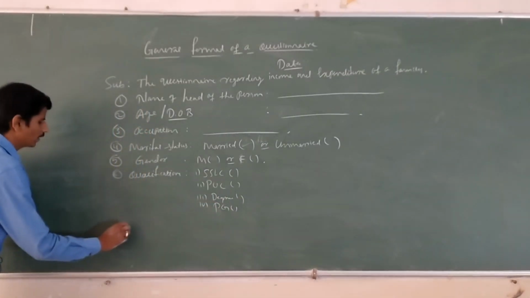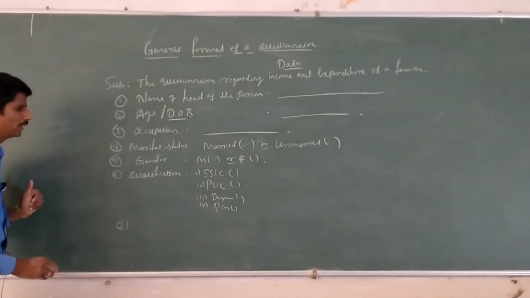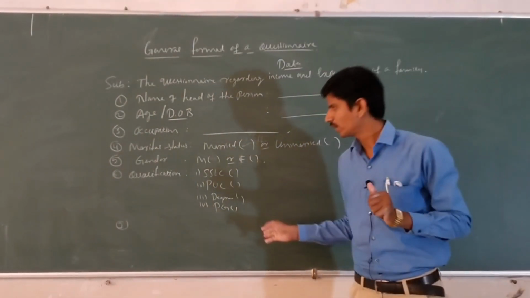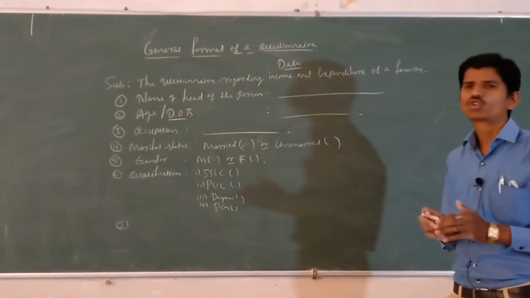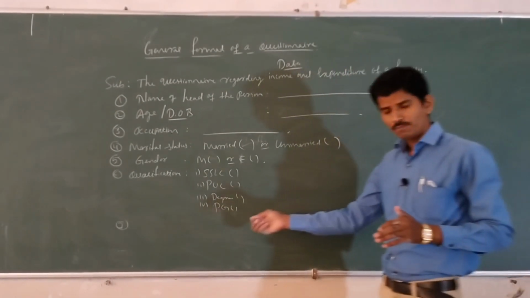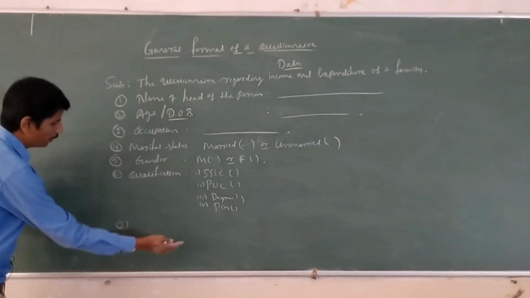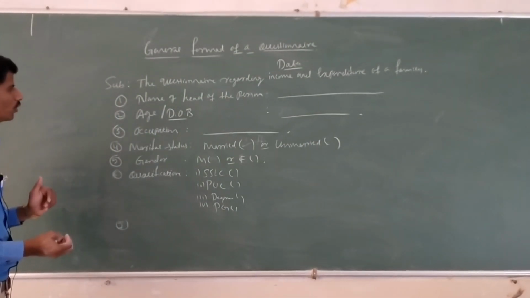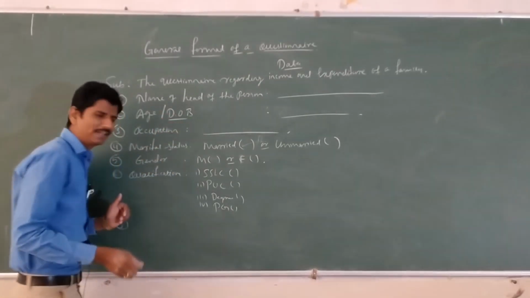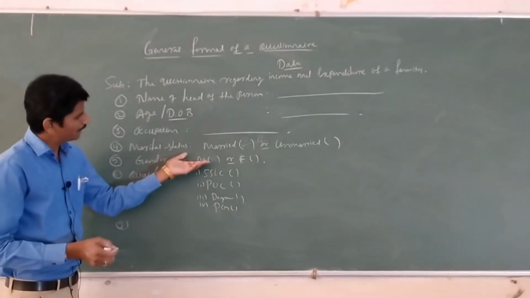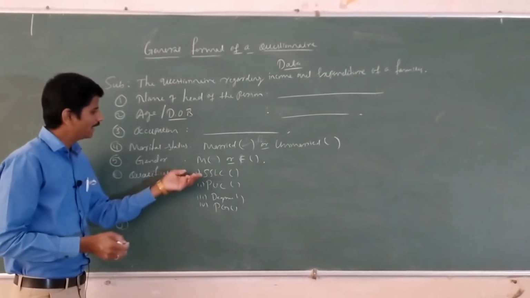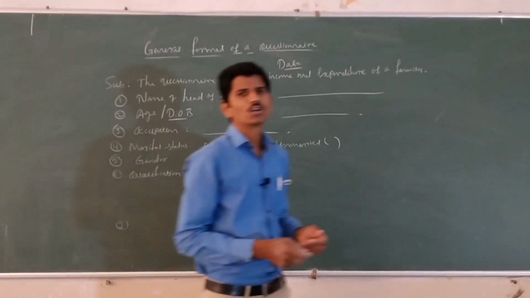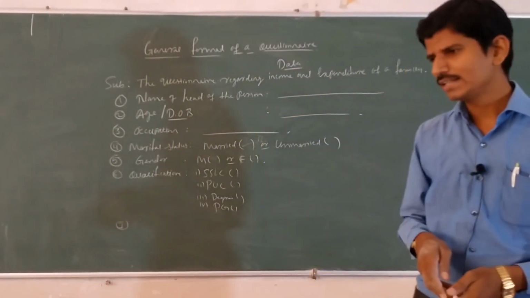Here the next one is the number of persons earning in the family. As it is the general format of questionnaire, below the table you have to write the footnote. Any clarifications regarding any of the questions will be supplied in the form of footnote. Here DOB is date of birth. Here M is male and F is female. Here SSLC, PUC, degree and PG. Okay, it is the general format of questionnaire.